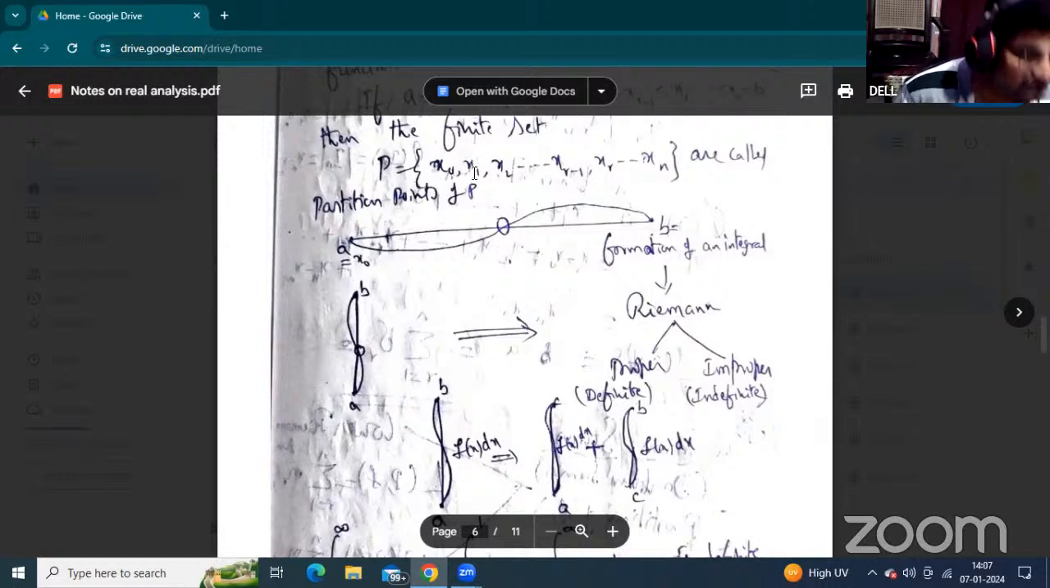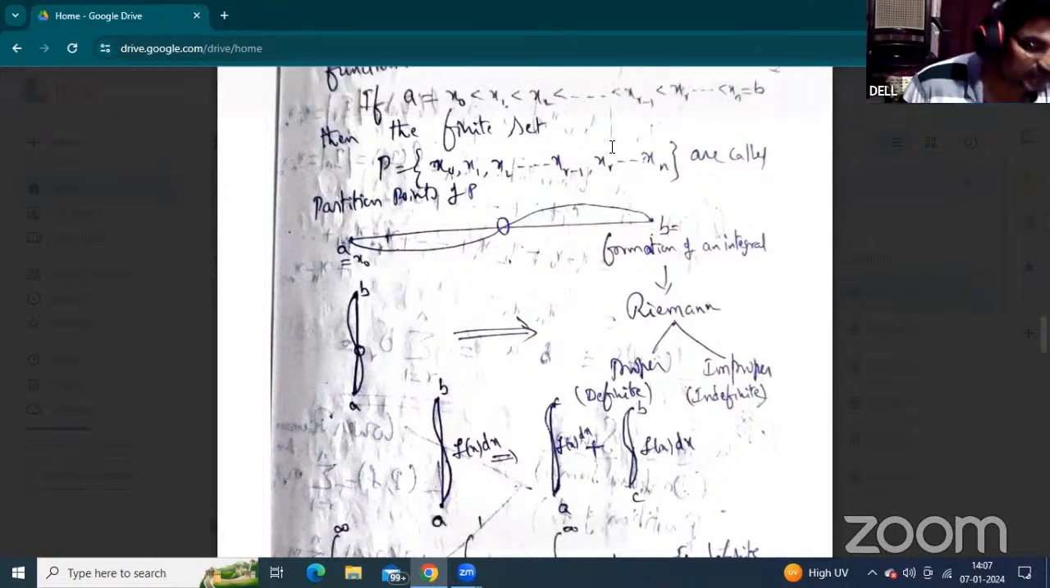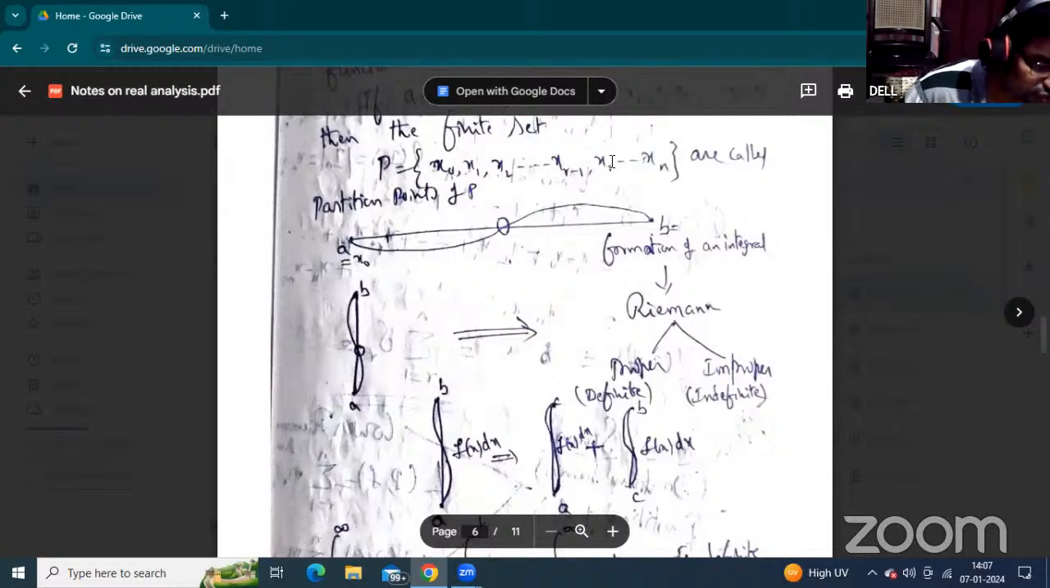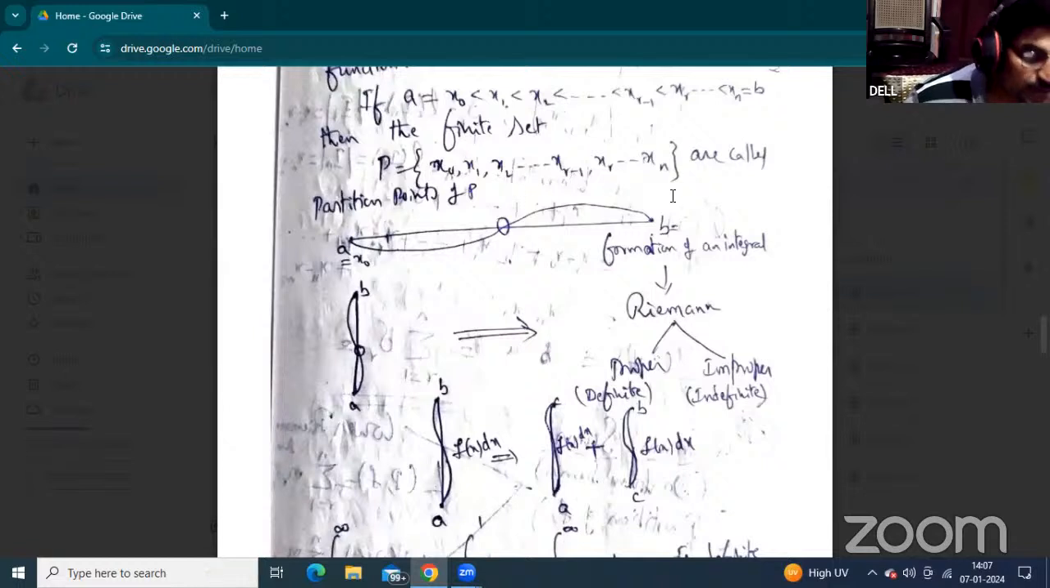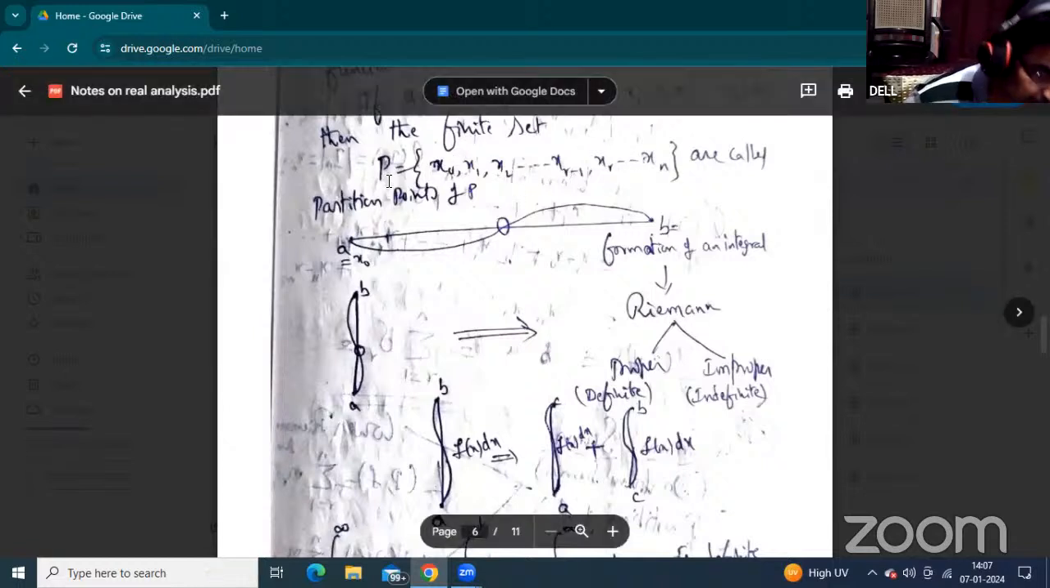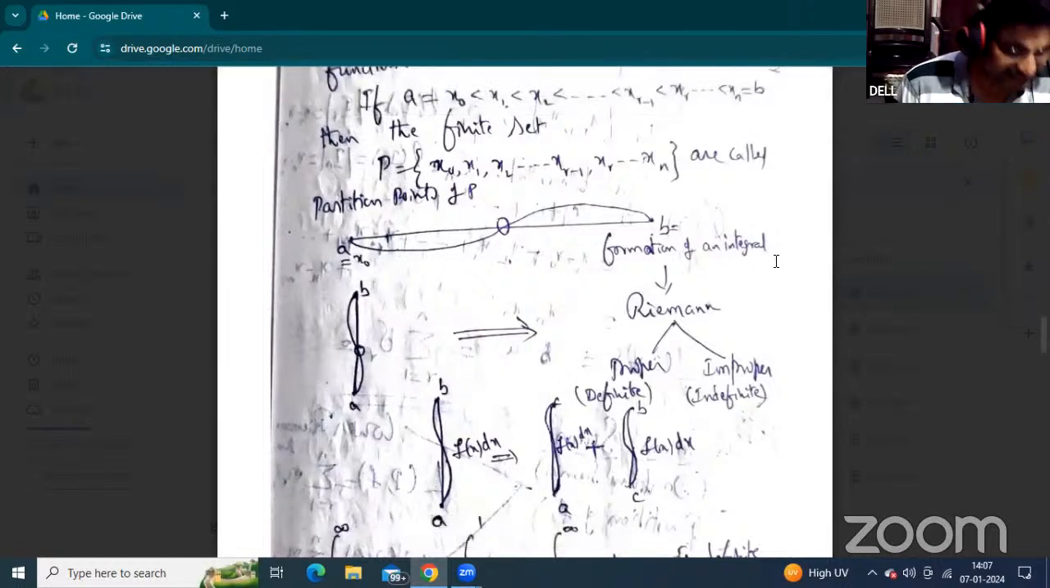X0, X1 is the first subinterval. X1, X2 is the second subinterval. And again, the rth subinterval is denoted by IR, XR minus 1 and XR, and the nth subinterval is XN minus 1 and XN. Now, in between the interval points, those points are called partition points. That partition set is denoted by capital P. This is the formation of an integral.